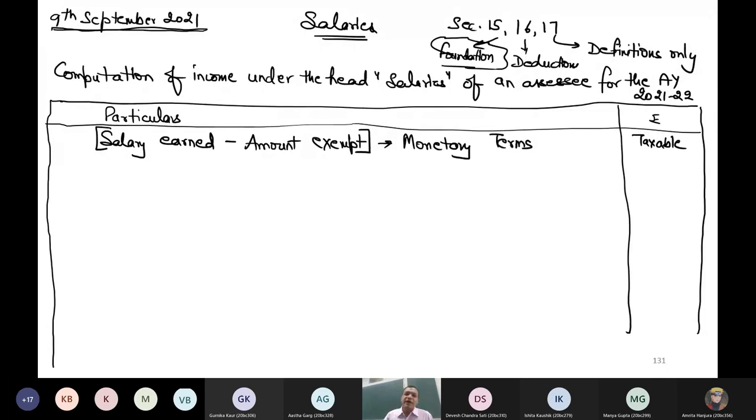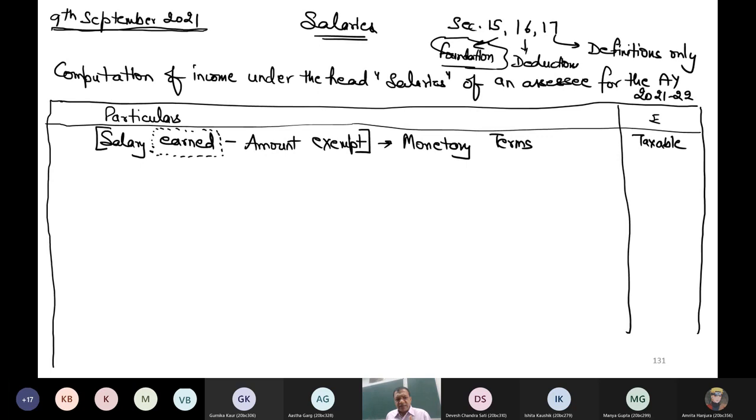Anything which has been received by you as an employee from the employer in cash or bank account directly is known as monetary, where you have got some amount, might be in cash or in bank. What you have received is of no use. What you should check is how much is your earning, and from this also you should check how much is exempt as per the provisions of Income Tax Act, because so many exemptions are granted under Income Tax Act. Government gives you exemptions. So this is the taxable value.